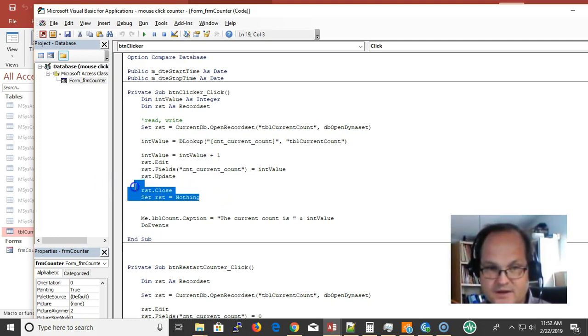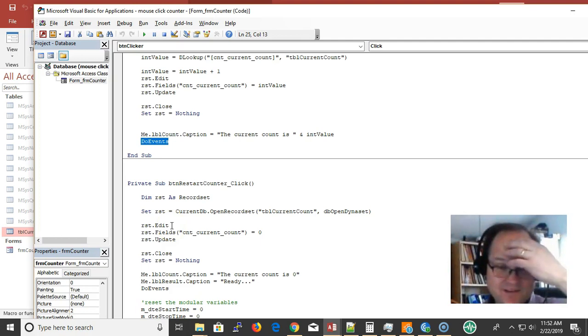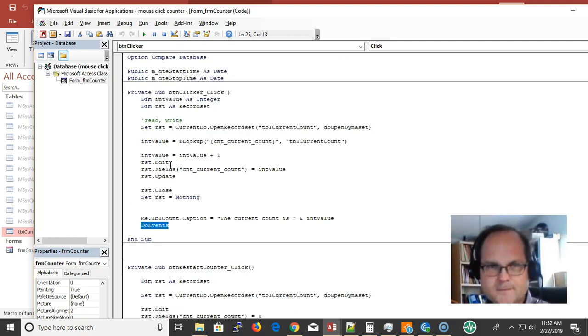This is probably not necessary, but I have it here just for grins and giggles. Then I update the current count, whatever's in there currently. So that's what the label is, and here's my DoEvents again to make it show up on the screen, because Access has a habit of not refreshing right away.